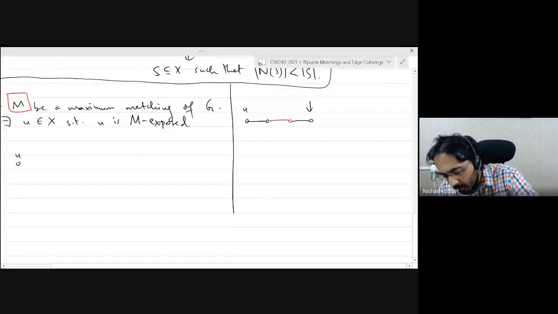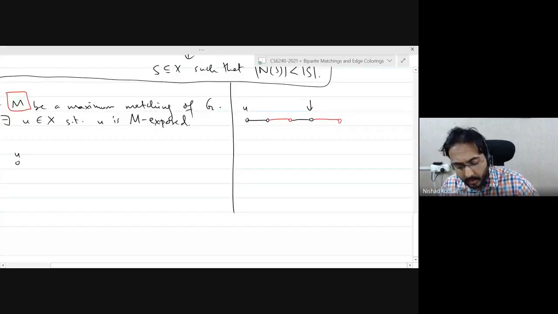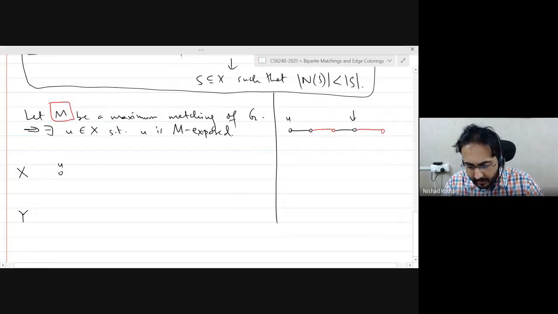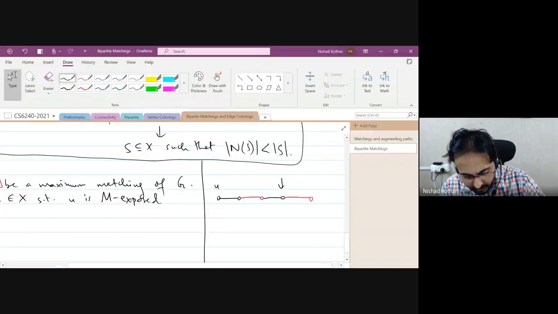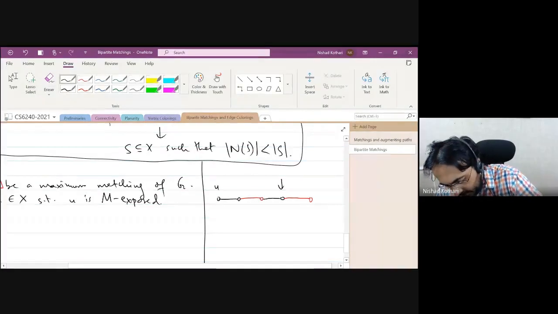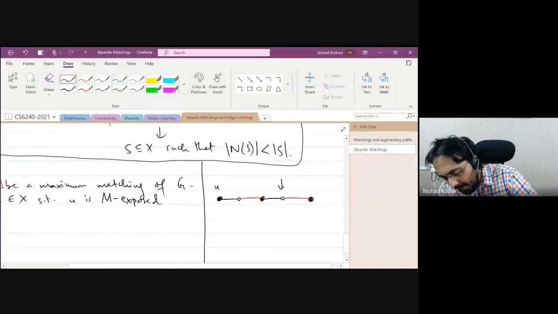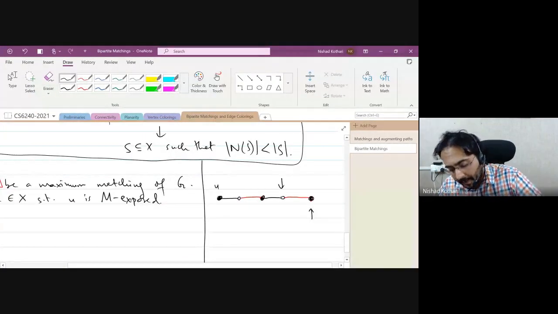So then you come here. Okay. So supposing my X vertices are black colored and Y vertices are white colored. So let's say X is black, black, black. So what I'm saying is that all my paths will have to end at X. If a path ends at Y, then you will be able to find a matching edge there and extend it.